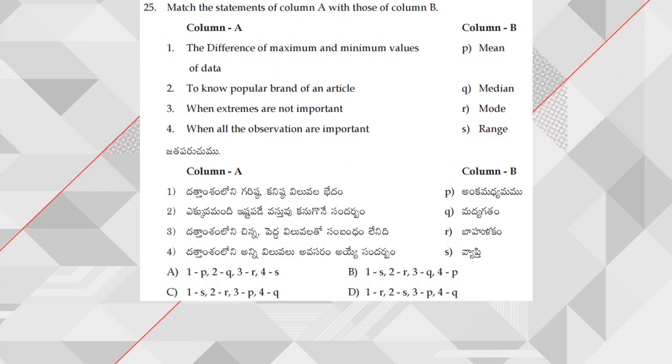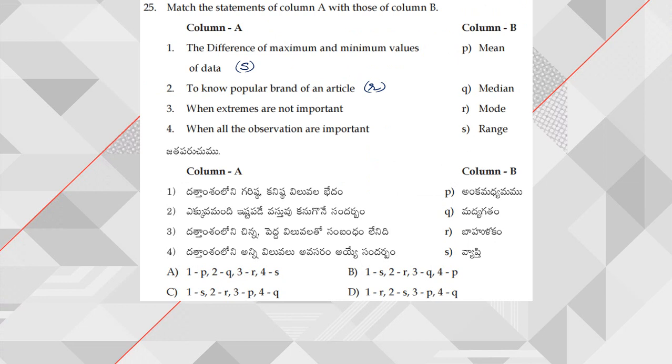Next, moving on to question number 25. The difference of maximum and minimum values of data. We already know, it is nothing but range. The formula of range is maximum value minus minimum value. Next, to know the popular brand of an article, popular brand means mode will be useful.